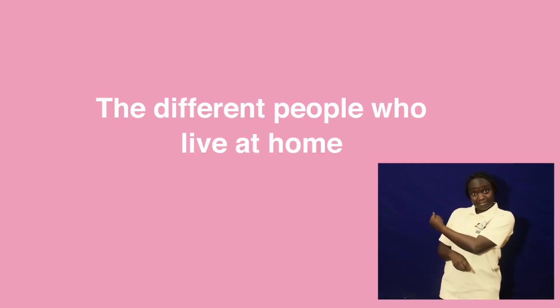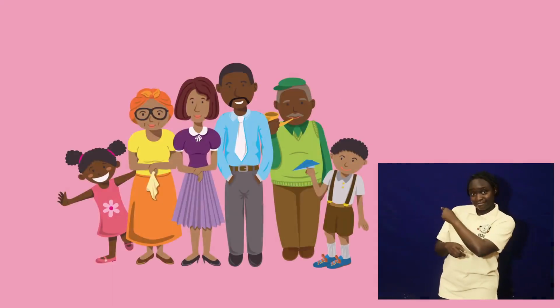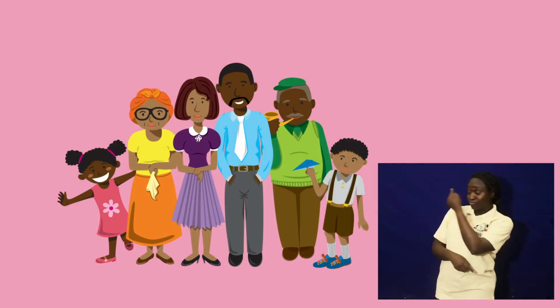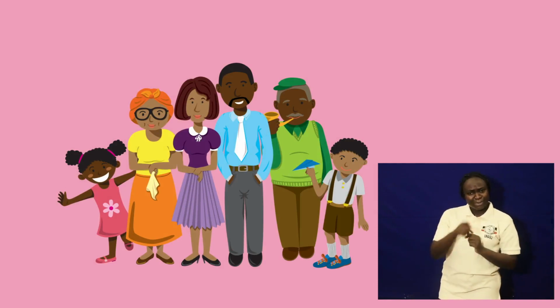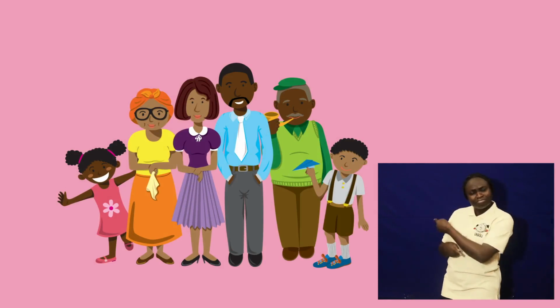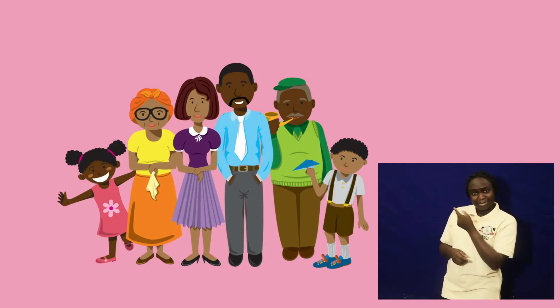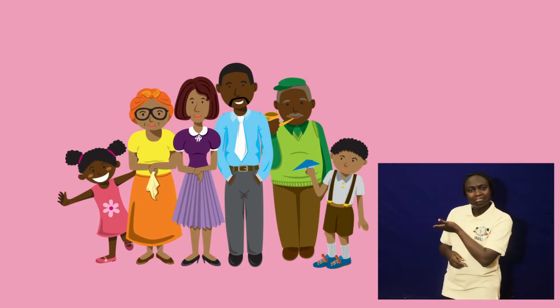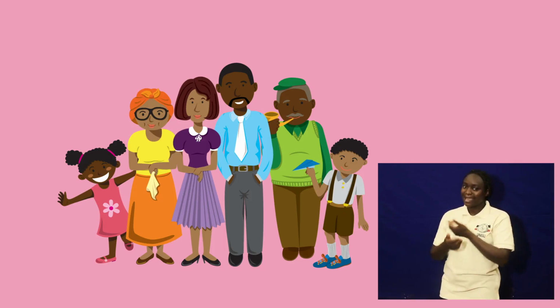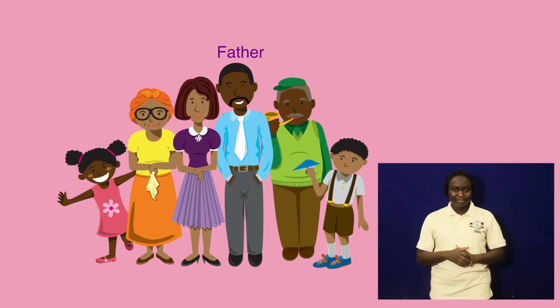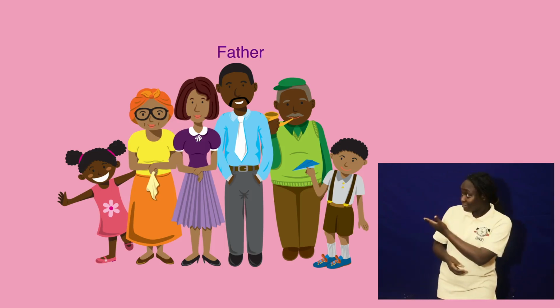Now look at my picture here. I have a picture of the people who are at home. Can you look at it? Can you tell us who the people are? Yes. One of the people you can see is father. So father is one person at home.